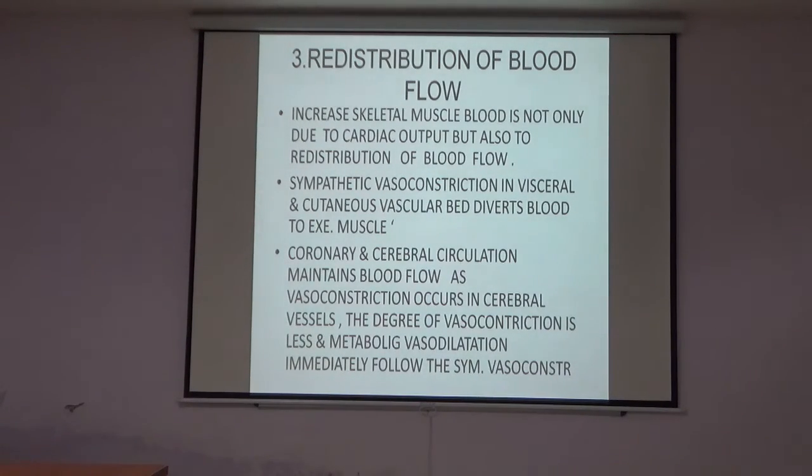The coronary and the cerebral circulation maintain blood flow, as the circulation in the coronary and the cerebrum is necessary for life. Vasoconstriction occurs in the cerebral vessels, but the degree of the vasoconstriction is slight, and the metabolic vasodilatation immediately follows the sympathetic vasoconstriction in the cerebral vessels.